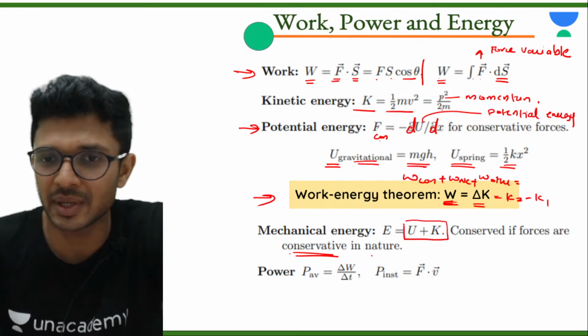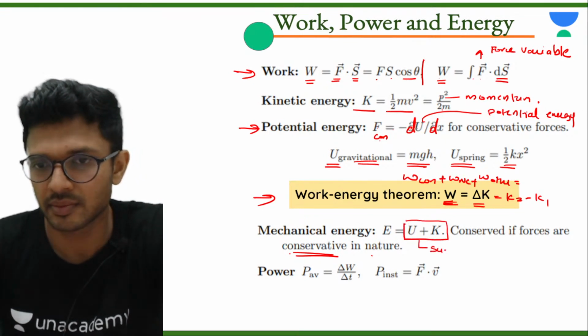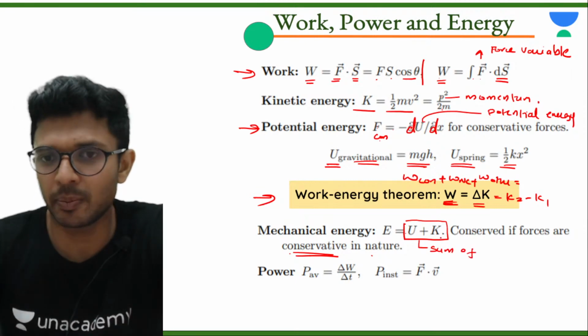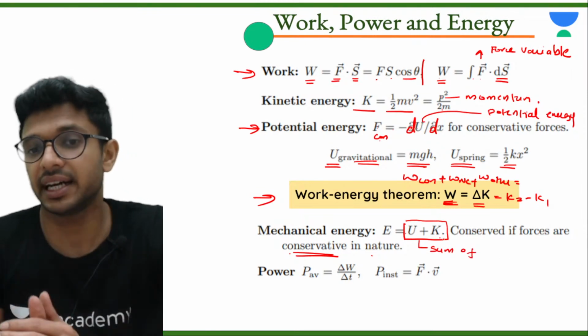I hope you all know what mechanical energy is: the sum of potential plus kinetic energy we together call mechanical energy.